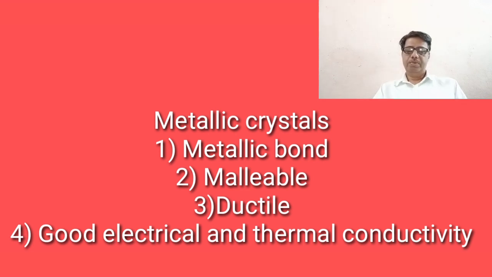Properties of 4 types of crystalline solid with reference to particles of unit cell, second interparticle forces, third hardness, fourth melting points, fifth thermal and electric conductivity, and examples of each one. So you just read these properties in detail.